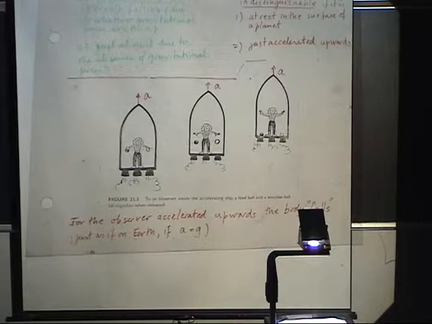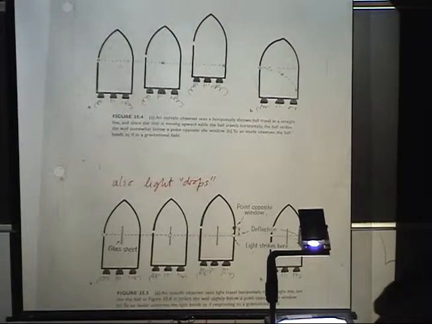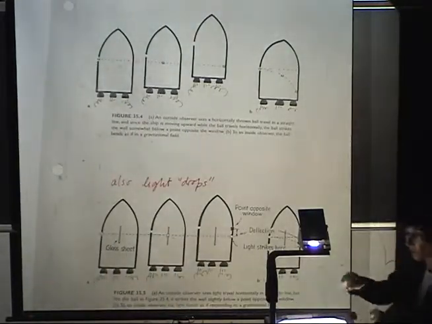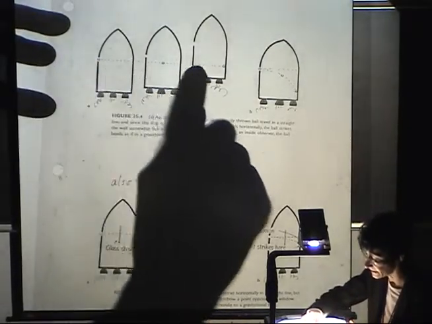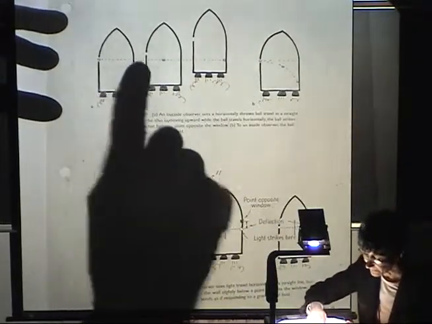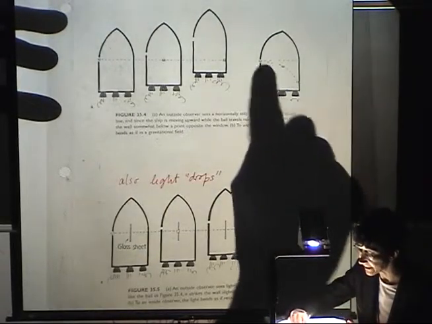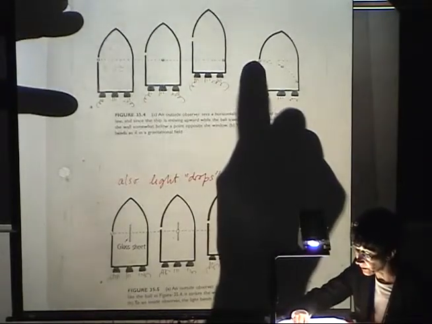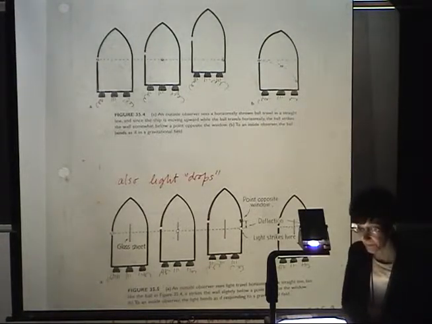So we can extend this analogy to other situations. Imagine again that we are in this accelerated vessel moving upwards, and we throw a ball horizontally. The ball would just go in a straight path. But since the vessel is accelerating upwards, the floor will approach the ball in an accelerated fashion, and therefore we will see the ball making the parabolic path that is characteristic of projectiles on Earth.